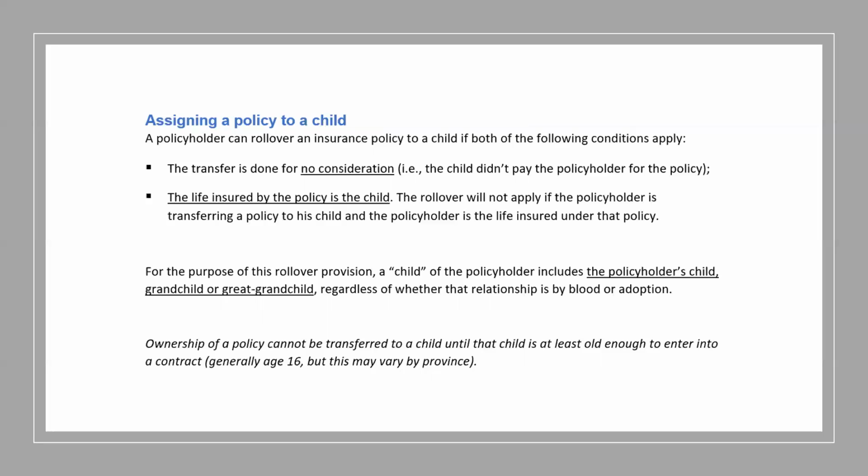Number two, the life insured of the policy must be the child themselves. And just like the case for transferring the policy to the spouse, if both criteria are satisfied, then there'll be no taxable policy gains. And just like the spouse, the child will inherit the original ACB.